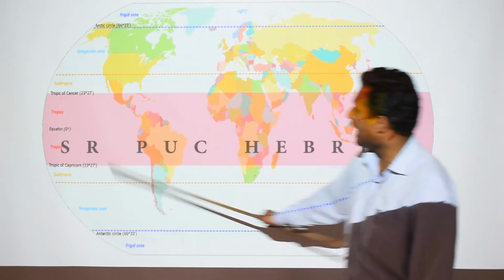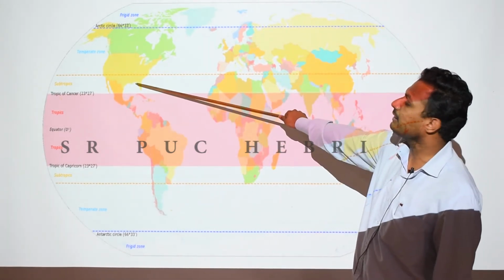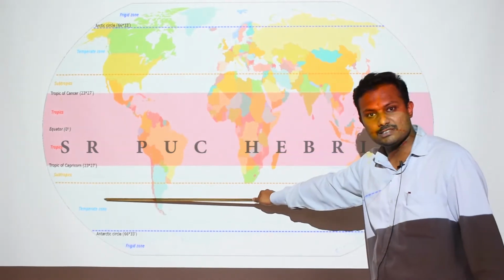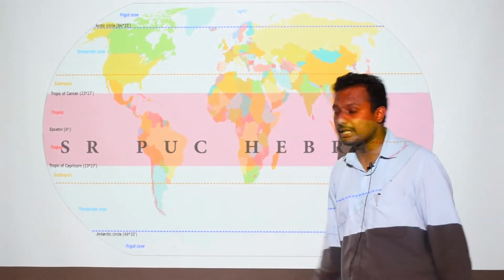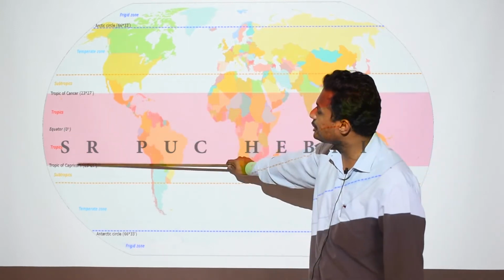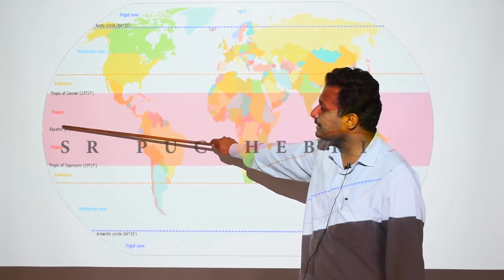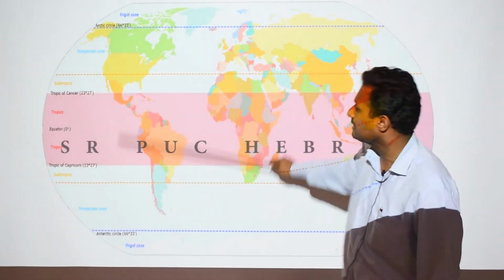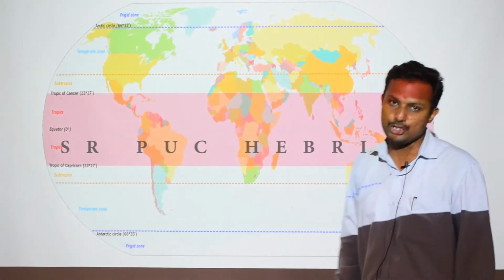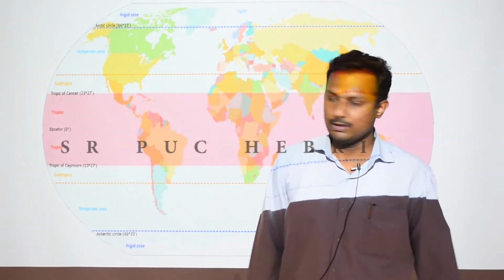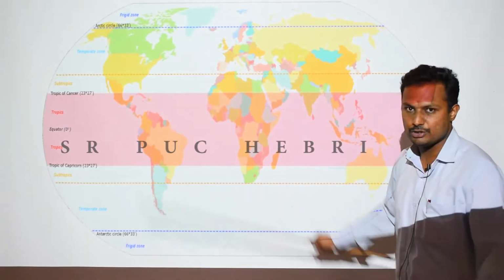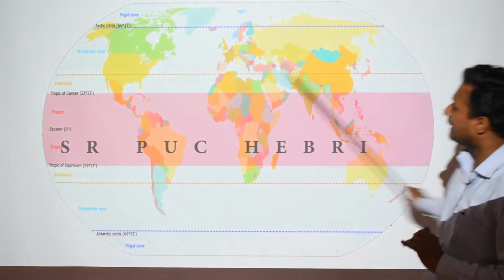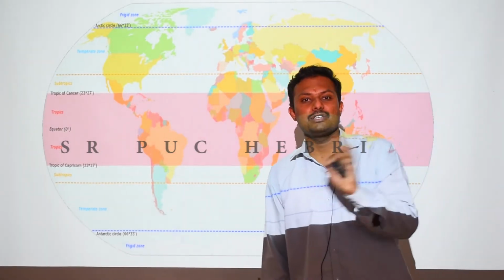If you go 23.5 degrees north and 23.5 degrees south, right? This region from the equator, 23.5 degrees north and 23.5 degrees south, is called the tropical region or tropics. You might have learnt this in geography. This region is said to be the area with the highest species richness.